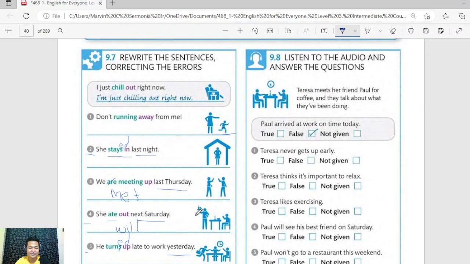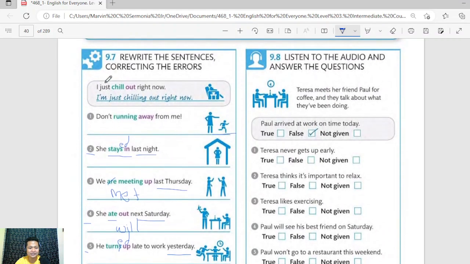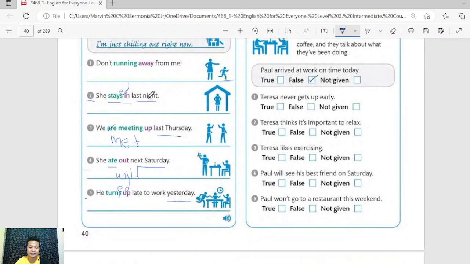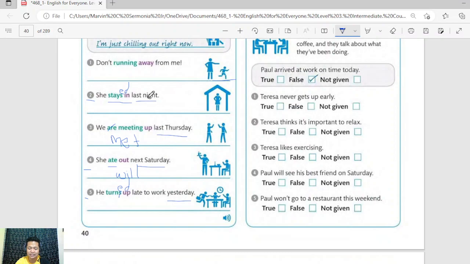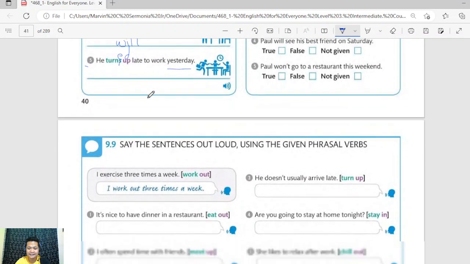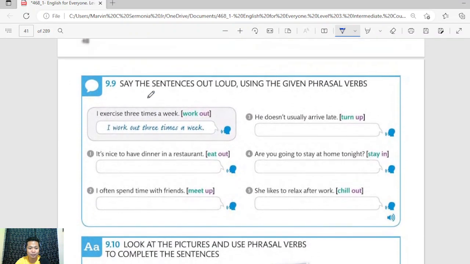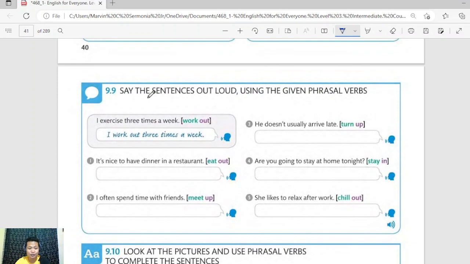All right. So let me know how many items you got in 9.7. You may want to share it again in the comment section. Thank you so much. Okay, and I think we still have more exercises. I hope that you're still focused so you can understand everything that we will be sharing here. And I hope that this video is helpful to you in learning the English language.